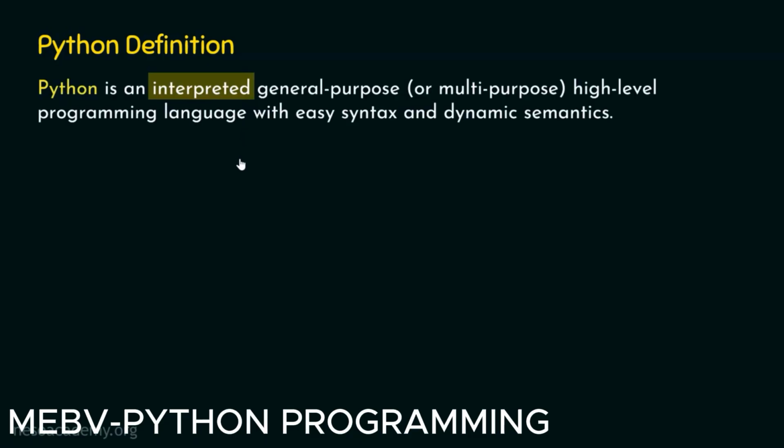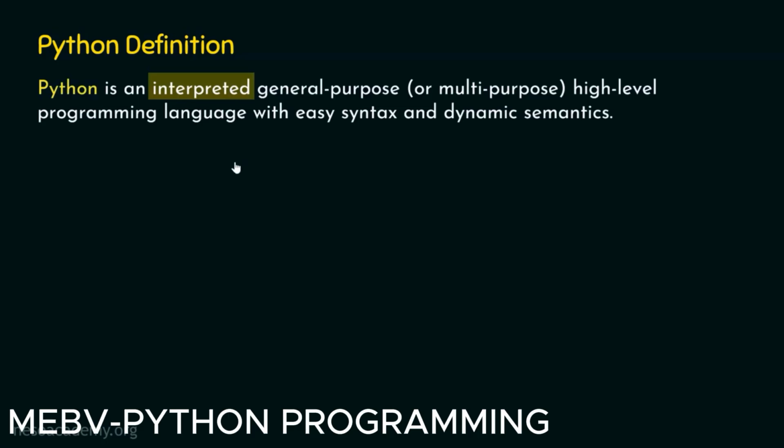There are two types of programming languages. One is called interpreted programming language and the other one is called compiled programming language. An interpreted programming language is a language which uses interpreter for its translation. On the other hand, compiled programming language is a language which uses compiler for its translation.